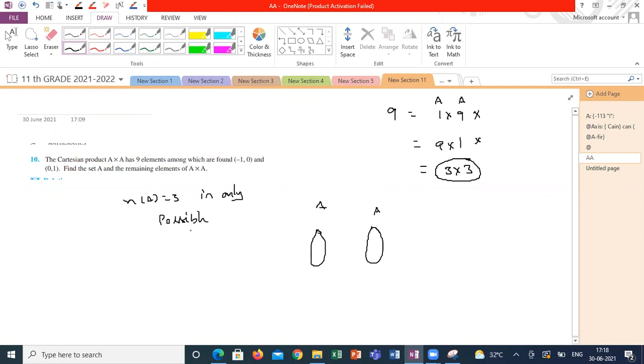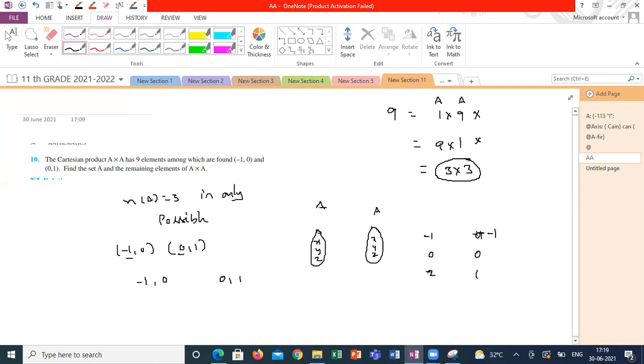Correct or not? So from (-1, 0) and (0, 1), -1 and 0 are some elements in set A, and 0, 1 are the other elements he is giving. If I take x, y, z, here also I am getting x, y, z. So I am getting -1, 0 in the first element, other element I don't know. Already -1, 0 is there, 0, 1 is there. So the remaining is -1.